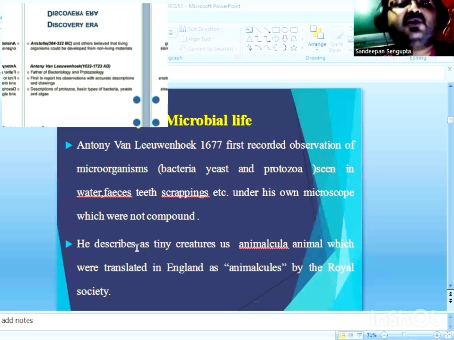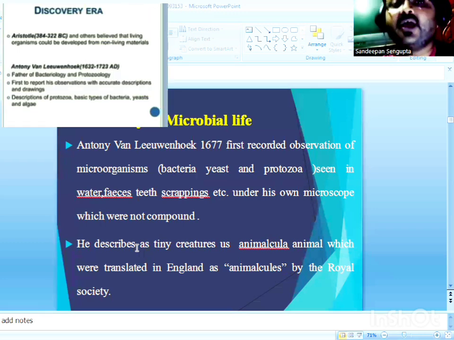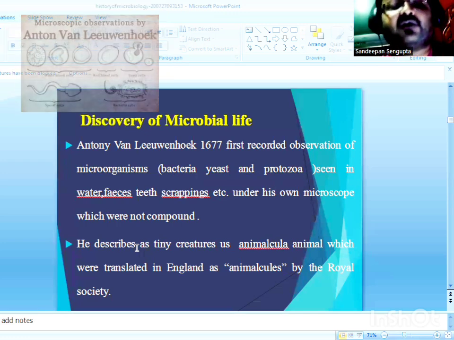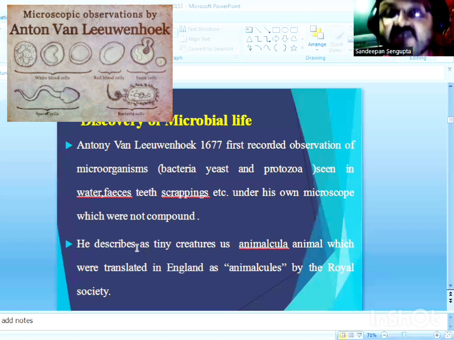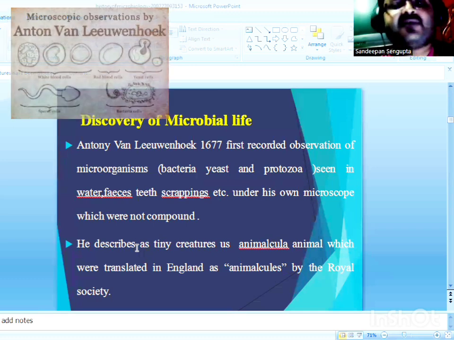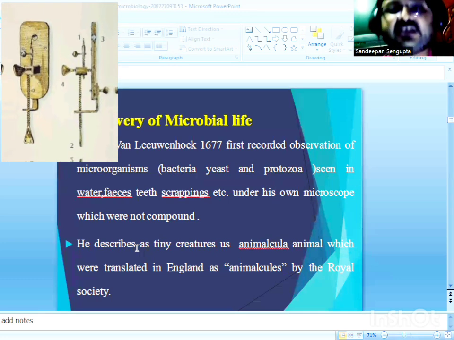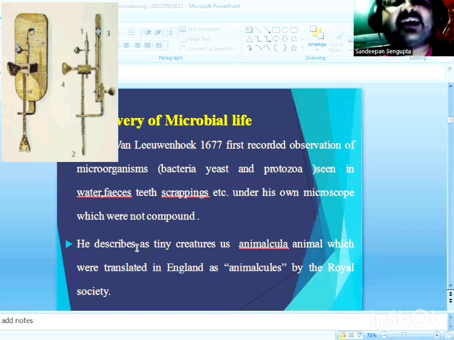So Antony van Leeuwenhoek was the first biologist who could precisely observe and minutely or finely describe small microscopic particles, which he called animalcules. Later, these animalcules discovered by Antony van Leeuwenhoek were found to be a collection of bacteria and protozoa. By 1665, Antony van Leeuwenhoek had constructed around 250 small microscopes which could magnify between 50 to 300 times.